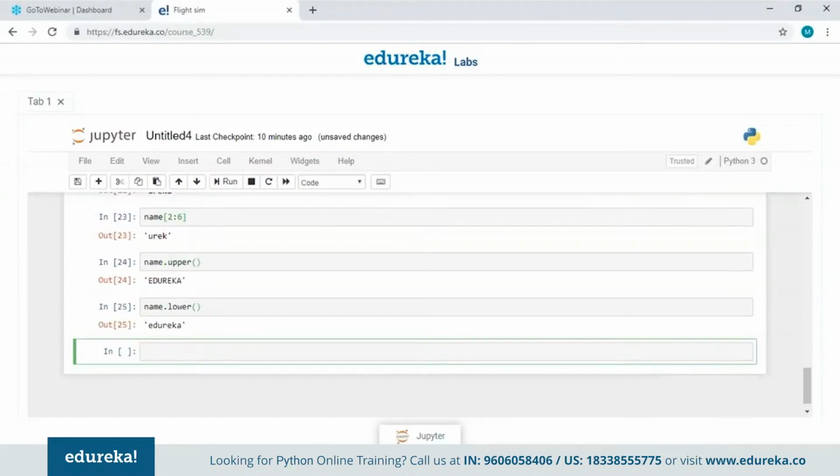Okay, one more thing I want to tell you here is that to access the values from the end of the string, I can specify the index number using the minus sign here. So what I'm going to get here is, starting from the end of the string, the second letter, that is at the index number 5, that is K. Similarly, if I write name and specify the index number 2 here, it is going to give me the same value. So we can also access the values in the string like that. So this was all about the string data type.